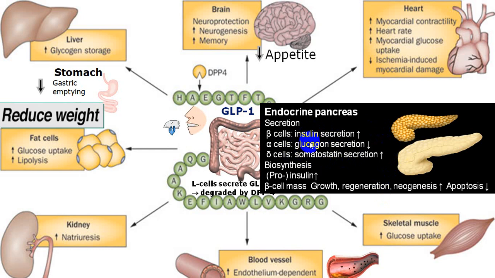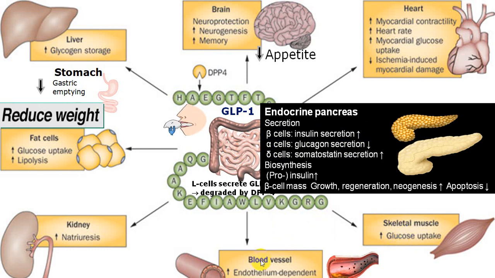This insulin secretion and glucagon secretion is glucose dependent. Also, because it increases beta cell mass and beta cell regeneration, there is neogenesis in beta cells, hence increased production of proinsulin, which also increases insulin secretion, and this is the most potent benefit of GLP-1 analogs, or incretin mimetics. It also acts at multiple levels, like skeletal muscle where it increases glucose uptake, and also in fat tissue.